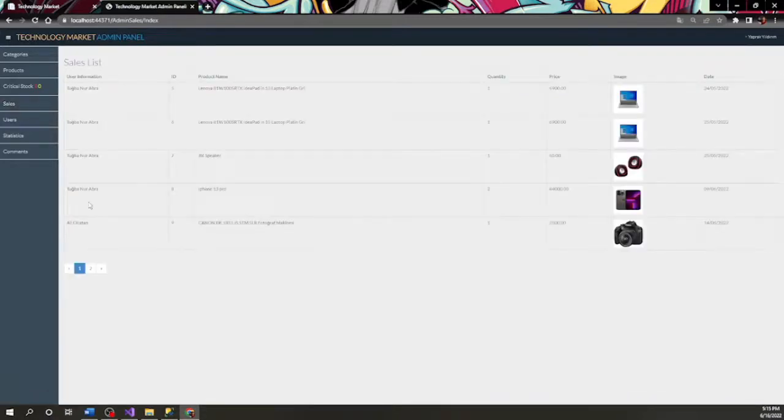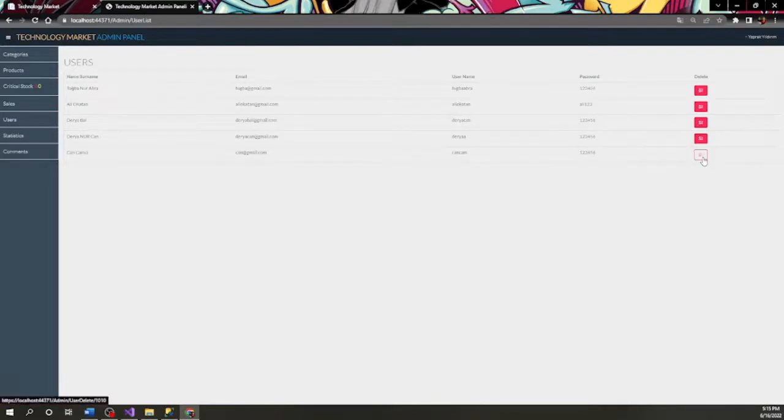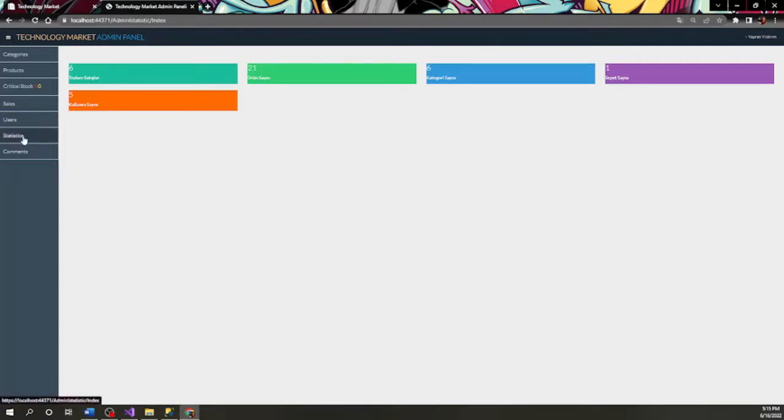And the sales page contains information on previously purchased products. The users page contains all member information. We can delete members if we want. And the statistics page shows the total sales, the total number of products, the number of users with products in their chart, and the total number of users.